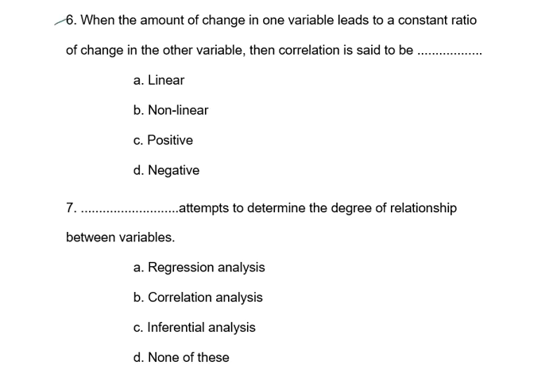Question number 6. When the amount of change in one variable leads to a constant ratio change in the other variable. For example: 10, 20, 30, 40, here 10 increase.